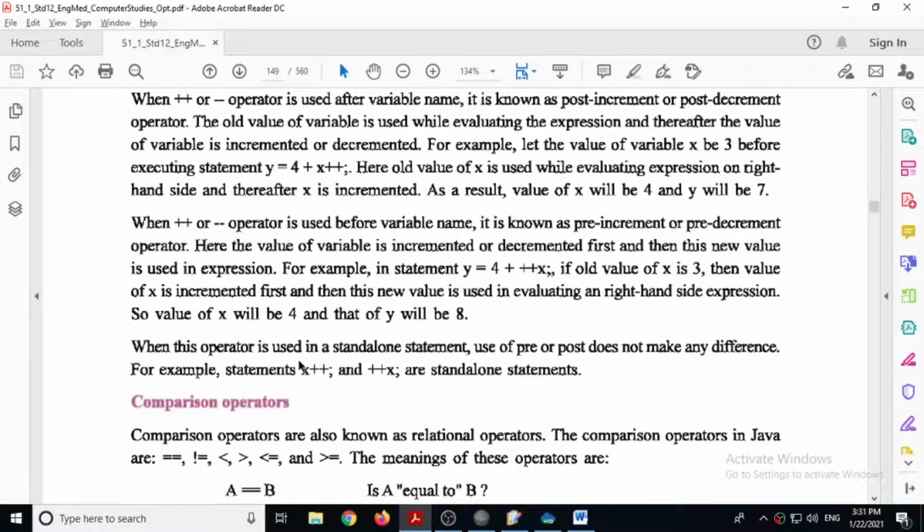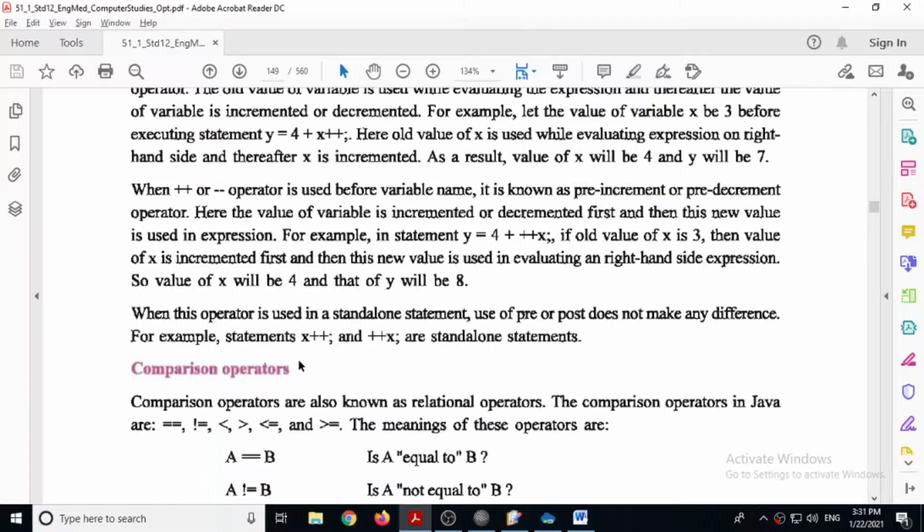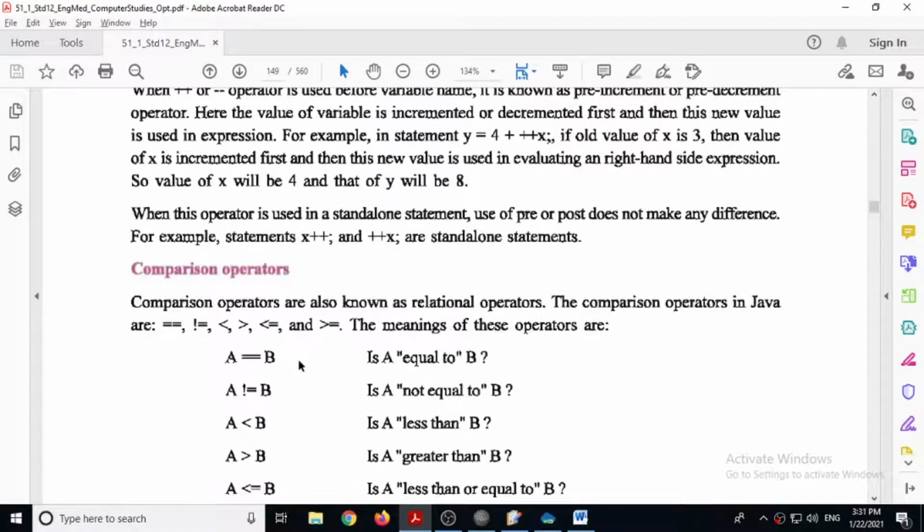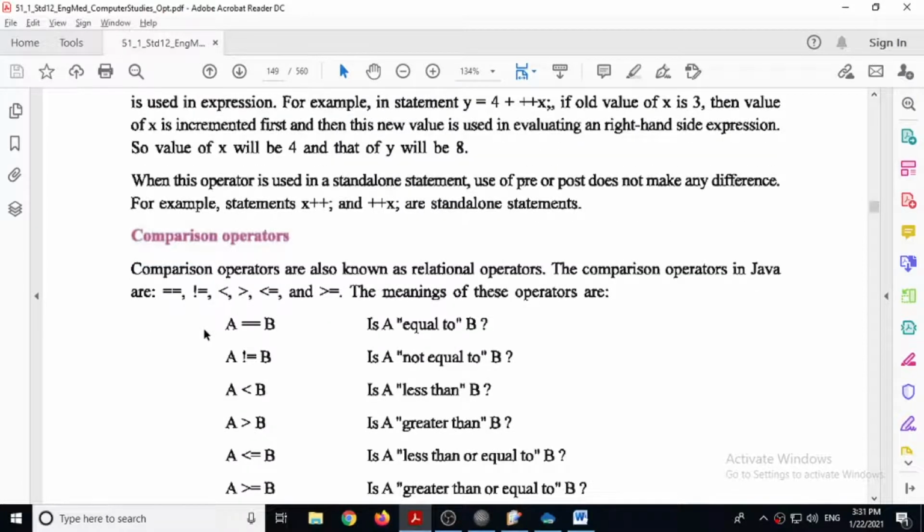You can create a program and check the values accordingly. So arithmetic operators, inside arithmetic operators there is a variety: unary operators, plus plus and minus minus. Next is comparison operators. Comparison operators are double equal to, not equal to, less than, greater than, less than or equal to, and greater than or equal to.